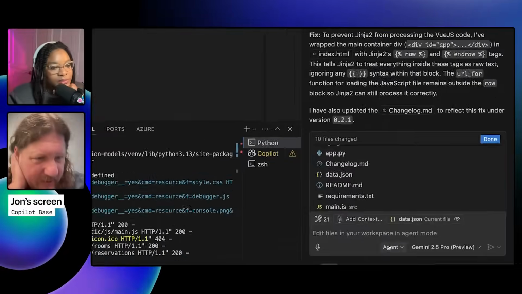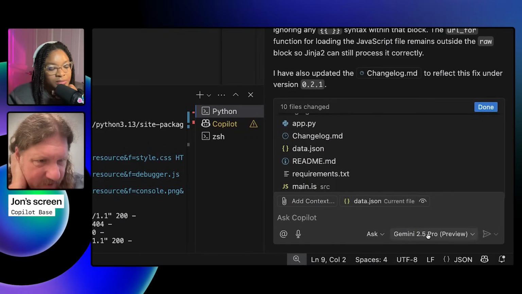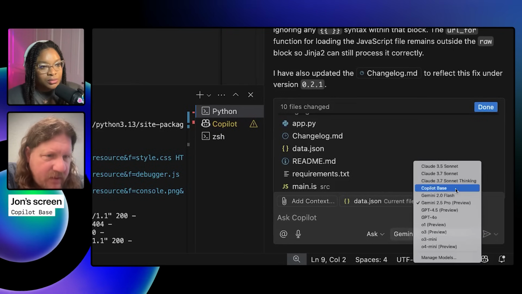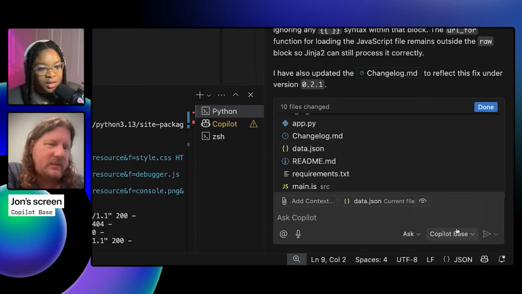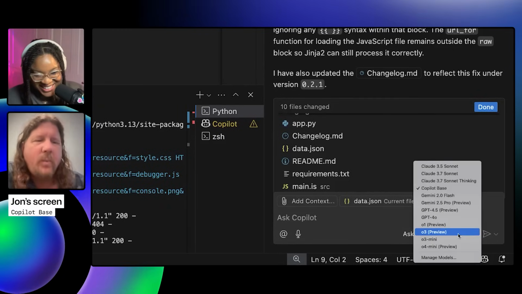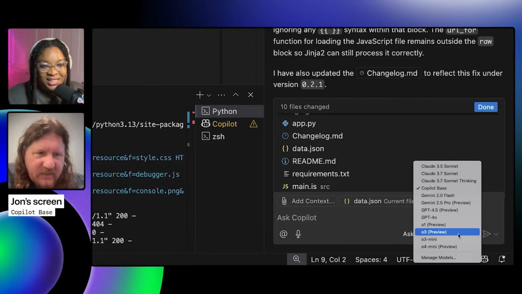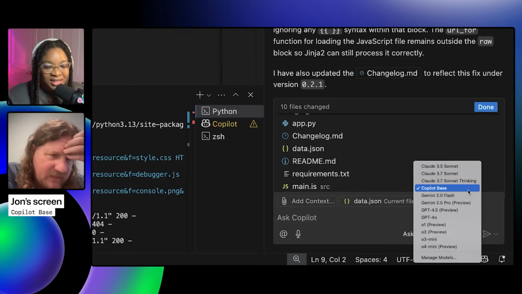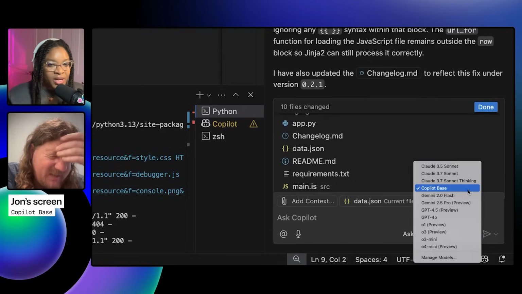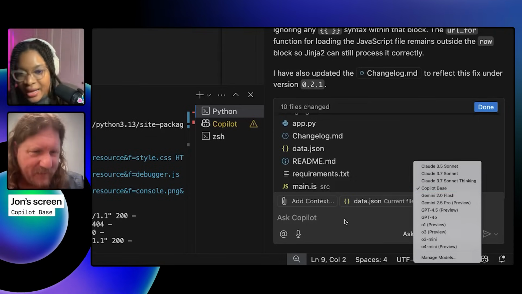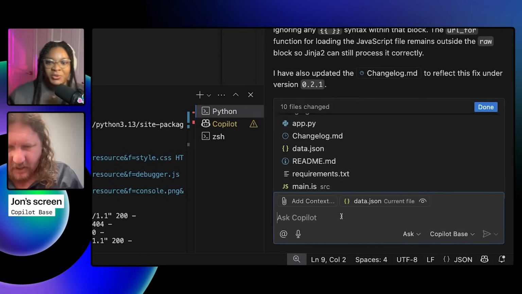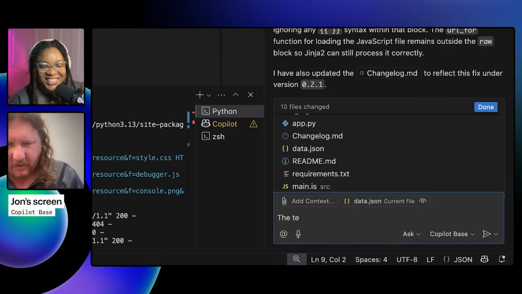So let's see. Who should I do this with? Let's go into ask mode, and I'll pick. You know what? Let's go with Copilot base right now, in case we're playing around with some naming conventions and stuff. This is internal only. I think right now Copilot base goes to 4.1. Okay, so this is really 4.1 responding, just so viewers know.